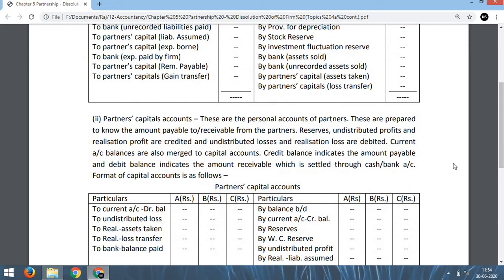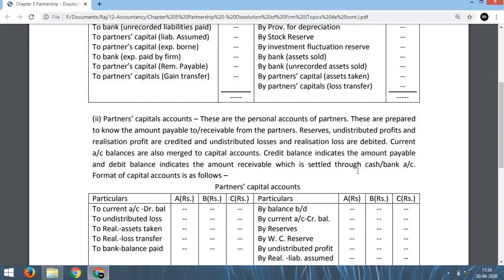Now the next account is the partners' capital account. It is written that these are the personal accounts of partners. These are prepared to know the amount payable to or receivable from the partners. That means these accounts are prepared in columnar form. Suppose there are 3 partners, we have to maintain 3 columns, say A, B, C, and this side also A, B, C. It may be X, Y, Z, so X, Y, Z on both sides. Similarly, it may be P, Q, R. So they are prepared in columnar form. Why do we prepare it? To know what is due from partners or what is due to partners from the firm.